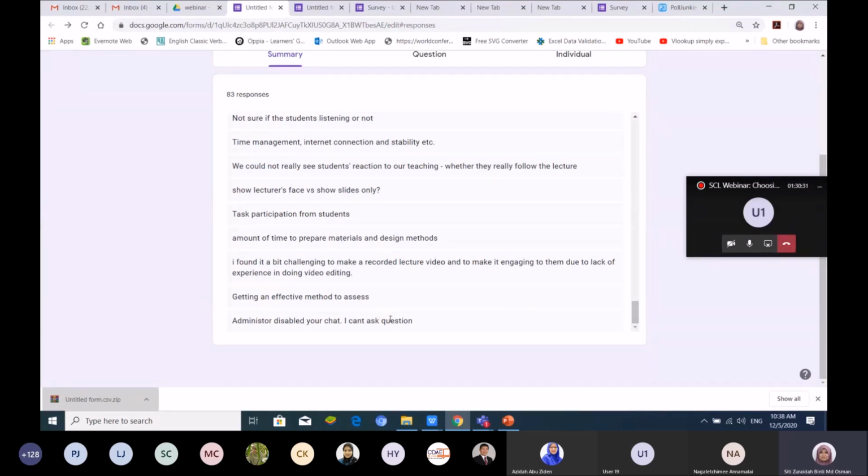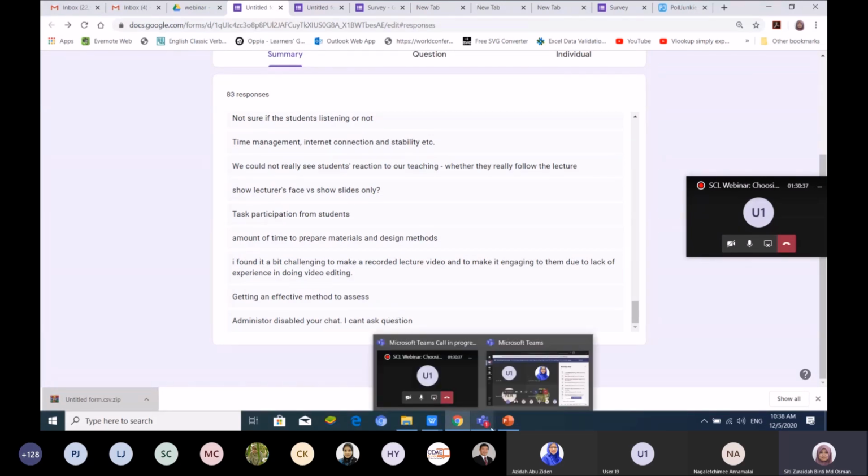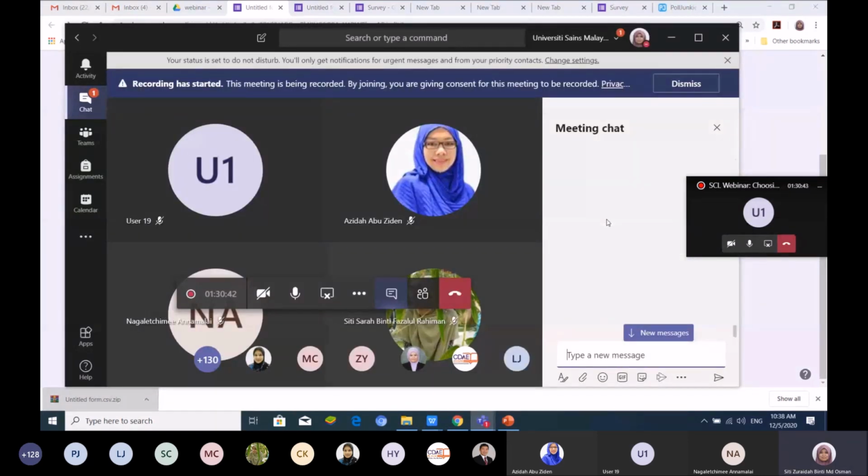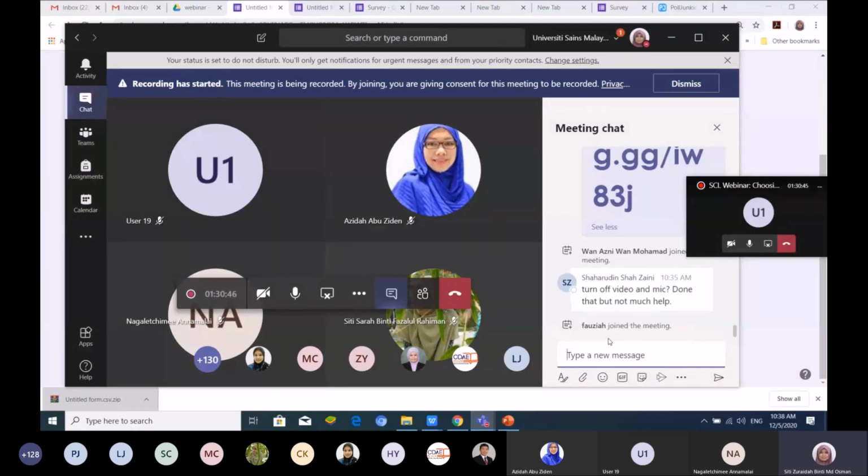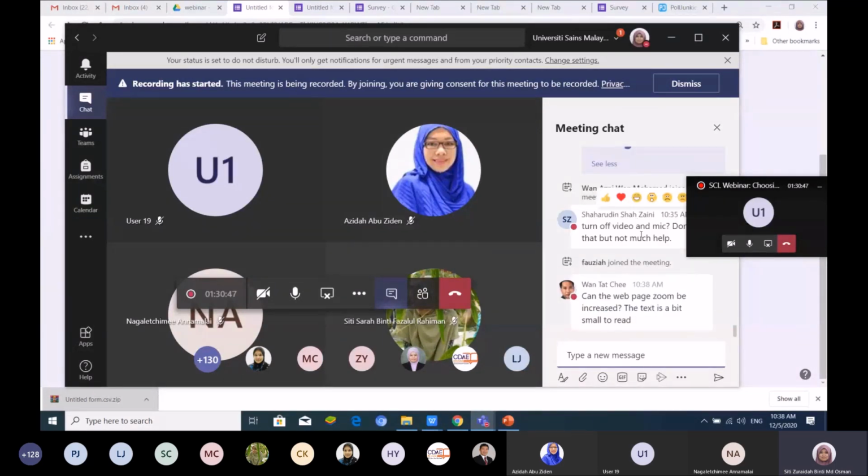The administrator disabled your chat, so you can't ask questions. Getting effective, okay, this one you can use as a response if you cannot see the chat. Web page zoom should be increased, the text is a bit small to read.